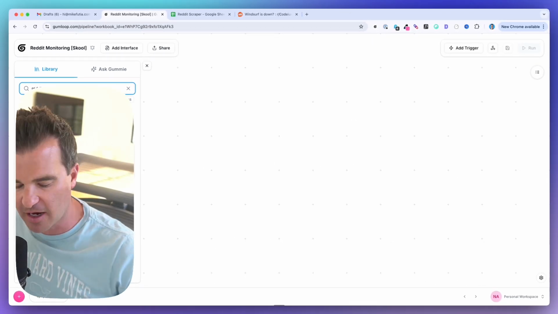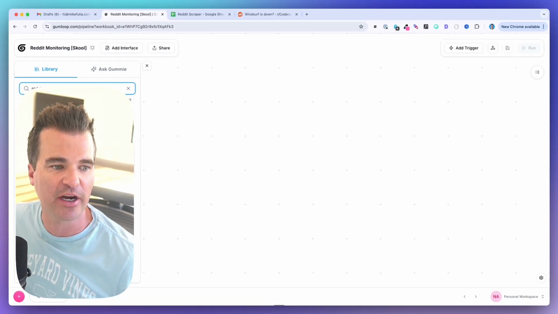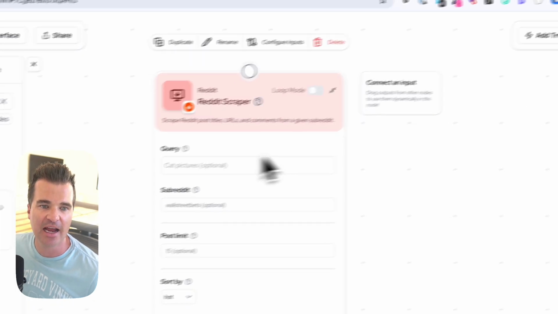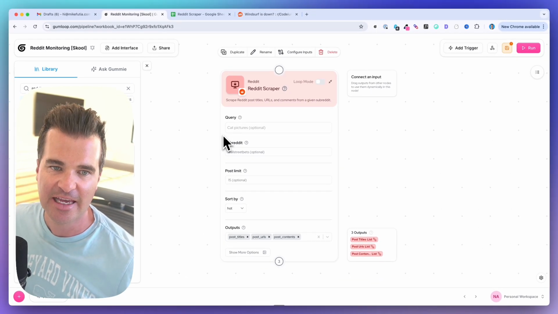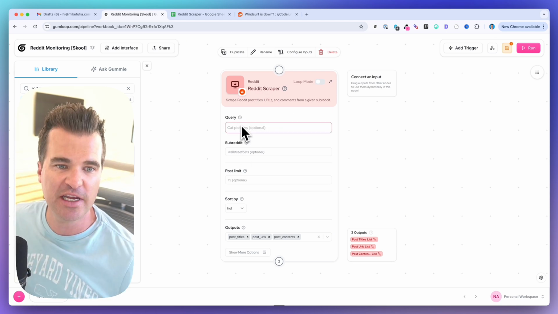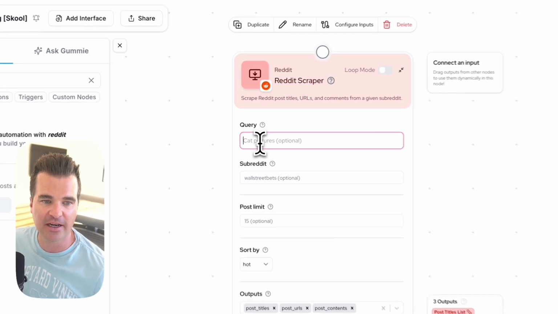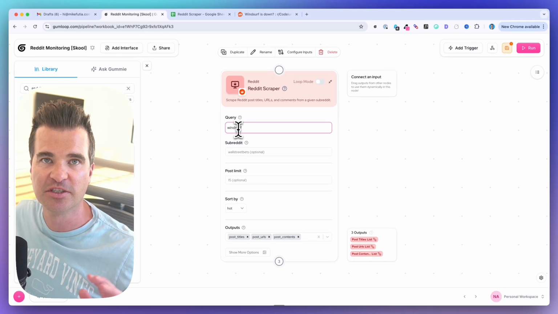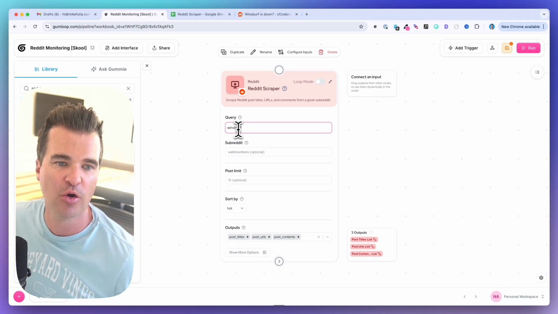And the great thing about Gumloop is it has a native integration to scrape Reddit. So there's no nasty API configurations. Everything is native. Now with this Reddit scraper, you can choose to set this up however you like. So you do need either a query or a subreddit. Again, in this example, we are going to run with Windsurf, which is the very popular AI code generator.